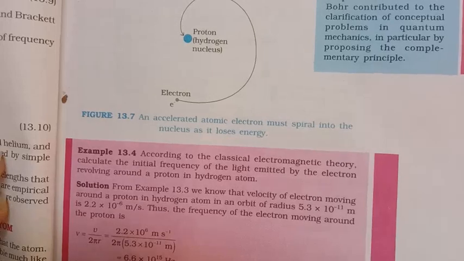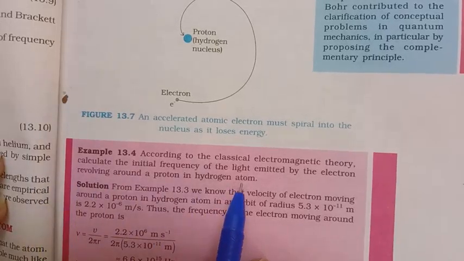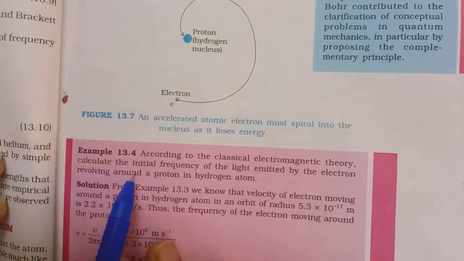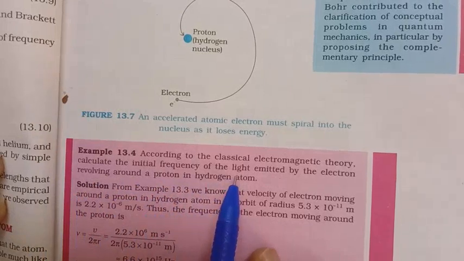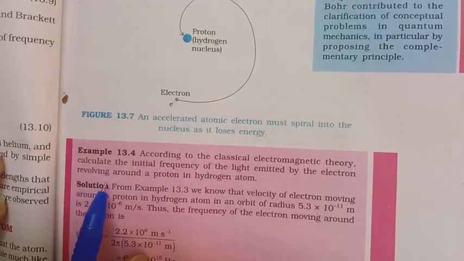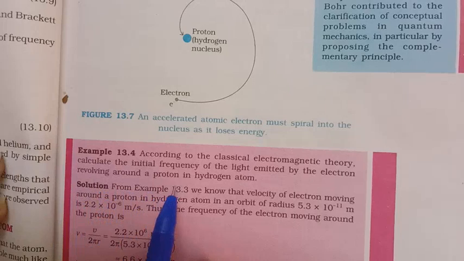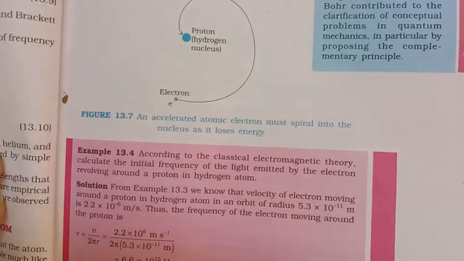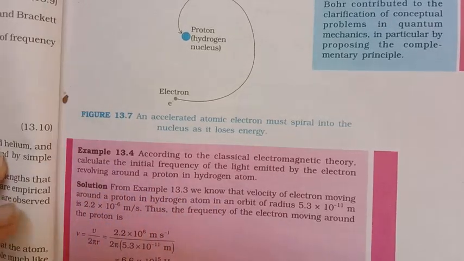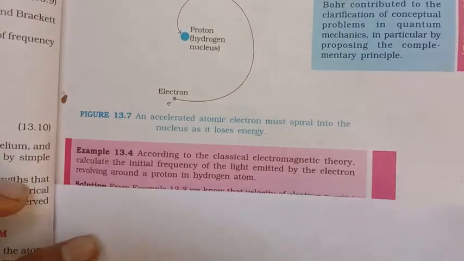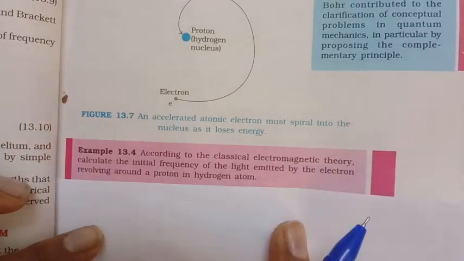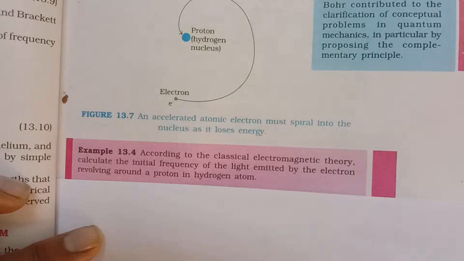Example 13.4. According to classical electromagnetic theory, calculate the initial frequency of the light emitted by the electron revolving around a proton in a hydrogen atom. So you have to calculate the frequency of the hydrogen atom in the initial orbit. Initial means the first orbit.